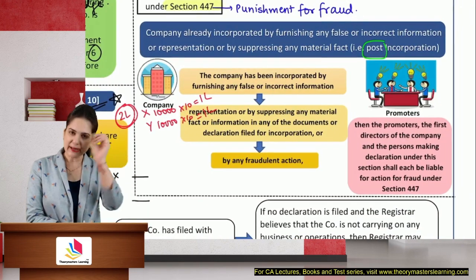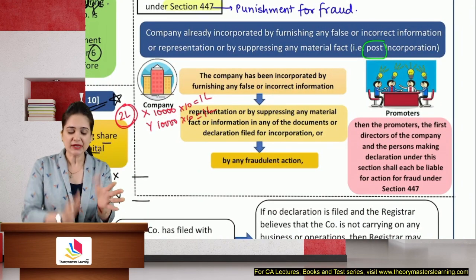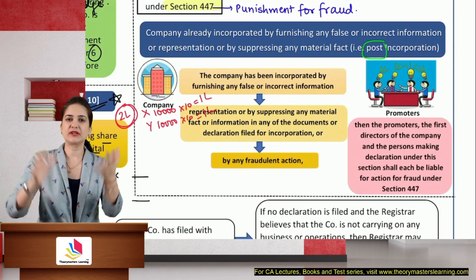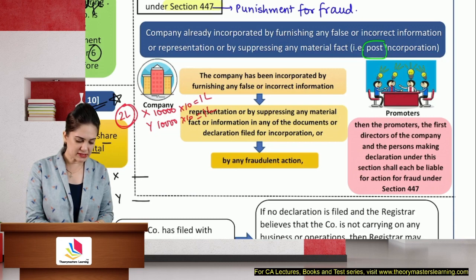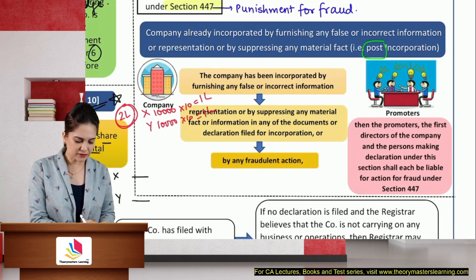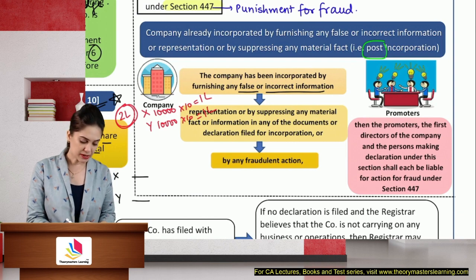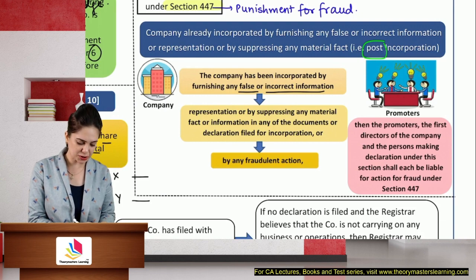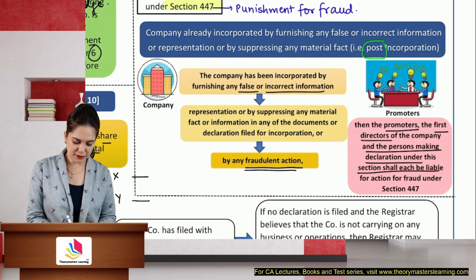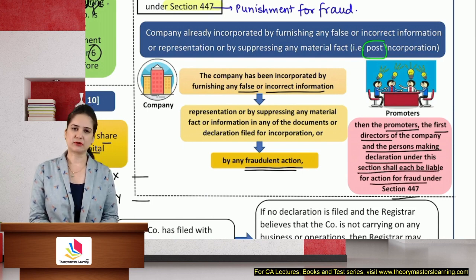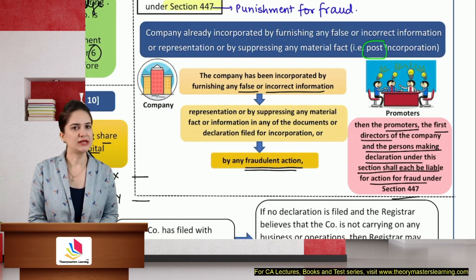But what if by mistake ROC registered the company and later he found that false information was given, facts were suppressed? The ROC later finds that the company was incorporated by furnishing false or incorrect information, representation or suppression of material fact, information, or by any fraudulent action. Then the promoters, first directors, and the persons making the declaration shall be liable for action under section 447.